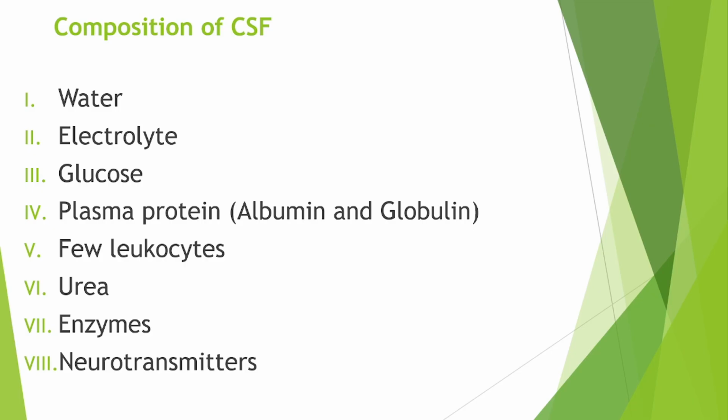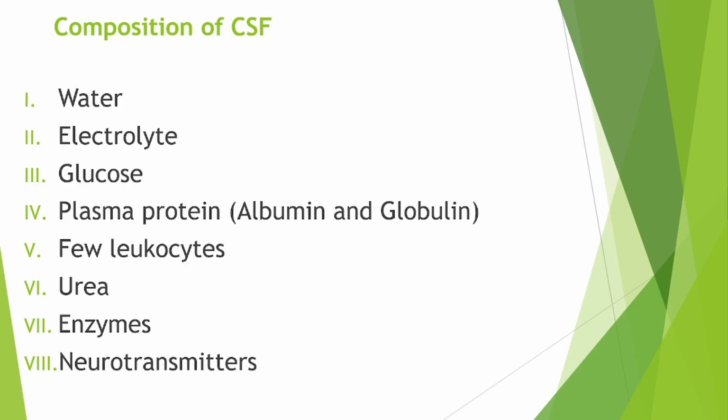Now, what is the function of the CSF? It supports and protects the brain and the spinal cord by helping them maintain a uniform pressure. It also acts as a cushion or shock absorber between the brain and the spinal cord.